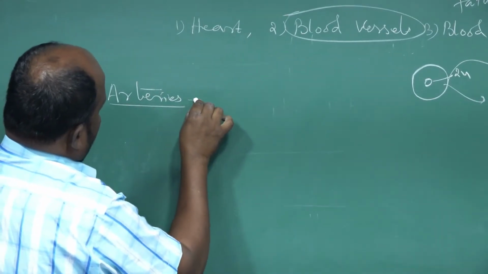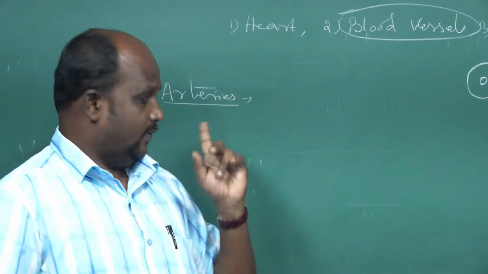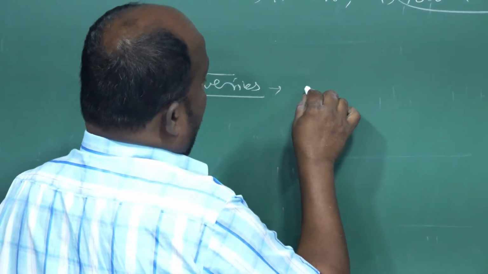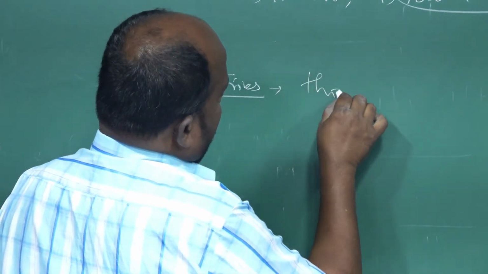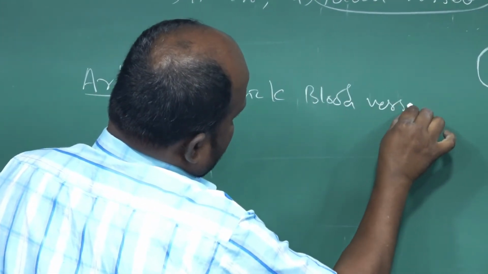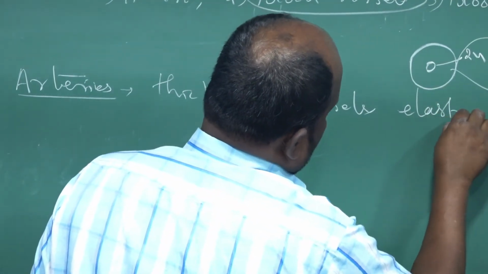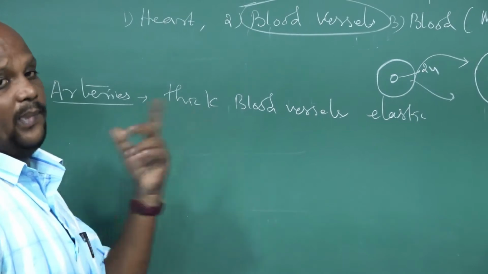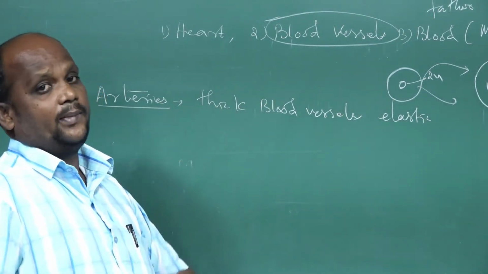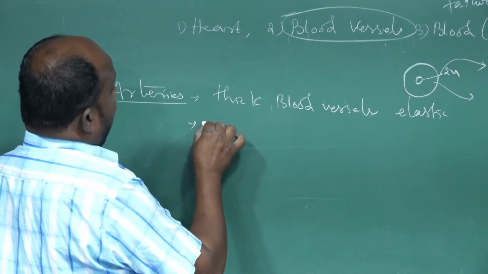The artery originates from the aorta. What is the meaning of aorta? I will explain; first you observe. The artery is an elastic, thick blood vessel. It is thick, and the second feature is that it is elastic. It is a very strong blood vessel with an elastic structure. The role of the artery is to carry blood away from the heart.